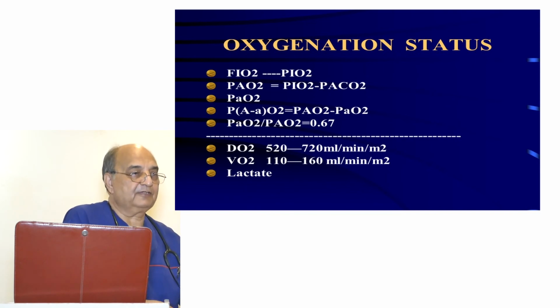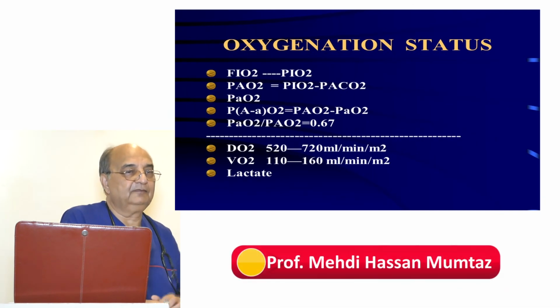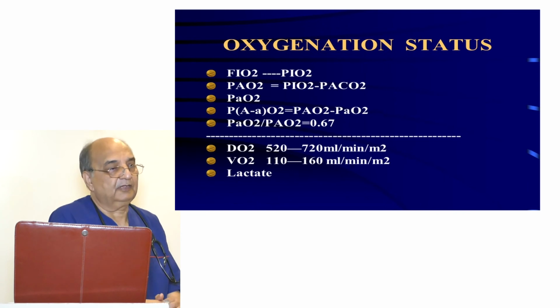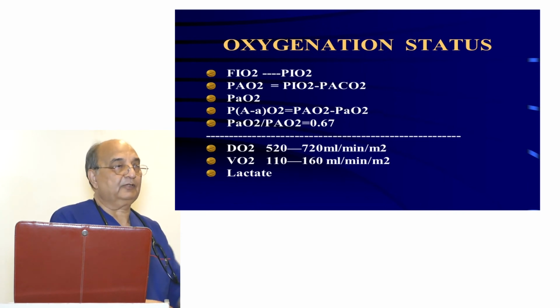If you do 760 minus 47, that is 713. And 713 is the pressure of gases. Out of that, 713 multiplied by 20 divided by 100 comes out to around 140, 145, 150, something like that. So under this pressure, 150 millimeter of mercury, we are getting 20% oxygen going into the lung.